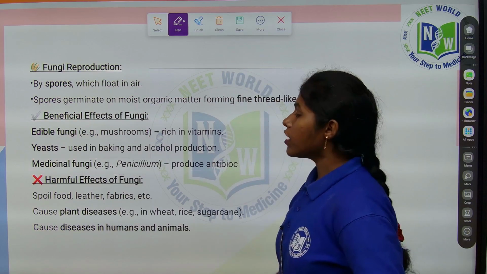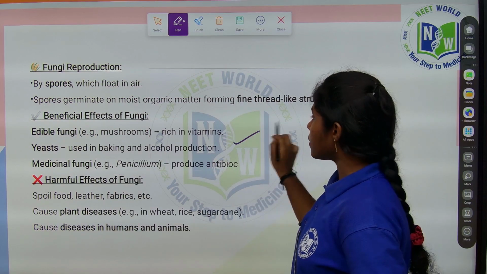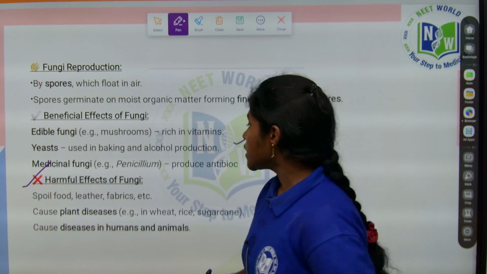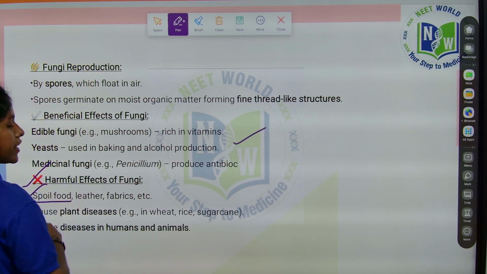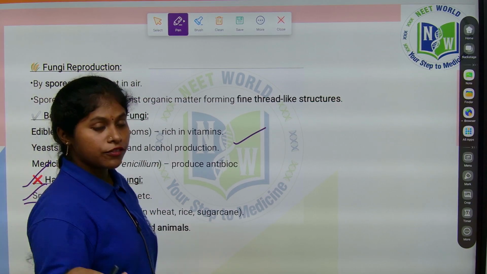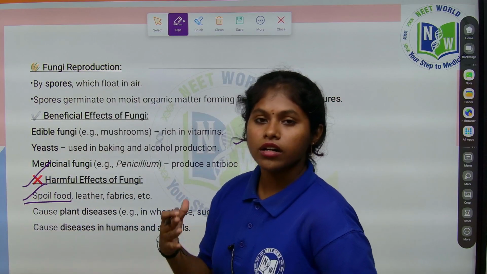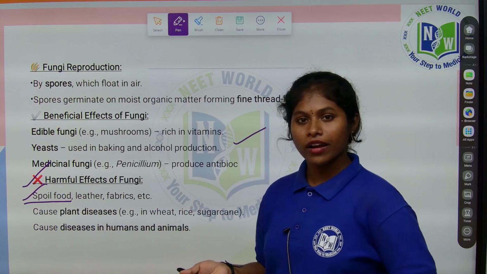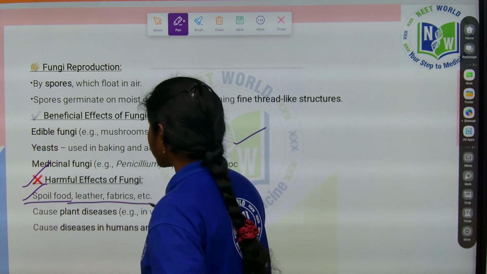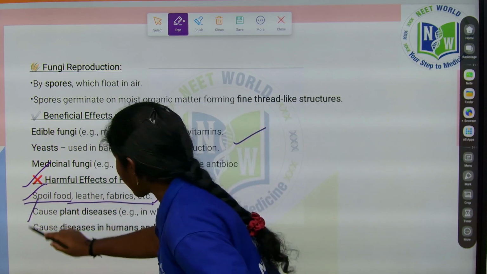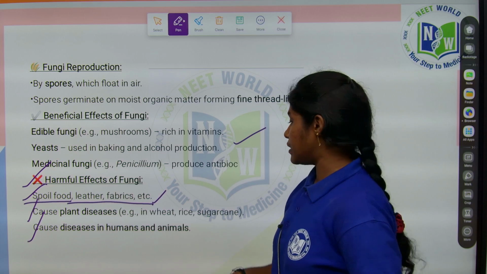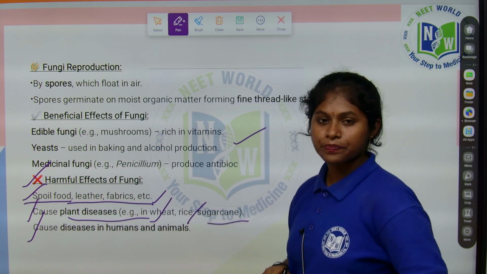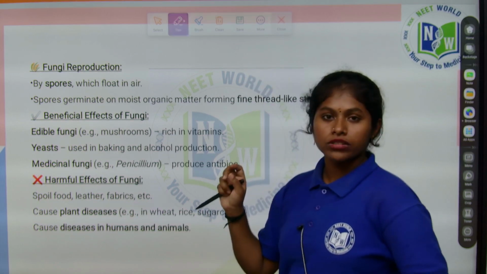Okay, coming to the harmful effects. That was the boon. Now the harmful effects of the fungi. They spoil food, right? If you keep food outside, not in the refrigerator, in the morning you will see whitish thread-like structures, nothing but those fungi. They spoil food, leather and fabrics also. They cause plant diseases, mainly in wheat, rice, sugarcane, etc., and also diseases in humans and animals. This is about the fungi.